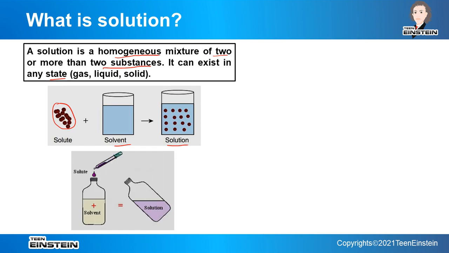Another example of solute and solvent. Now the solvent is liquid and the solute is also liquid. That means we are adding a liquid to another liquid and we are getting a solution. So as I have said, solute may be liquid also. It is not necessary that it must be solid like salt or sugar. So what is solute and what is solvent in a solution, as there are two parts? How to understand which one is solute and which one is solvent? Because they may exist in all the states, right?